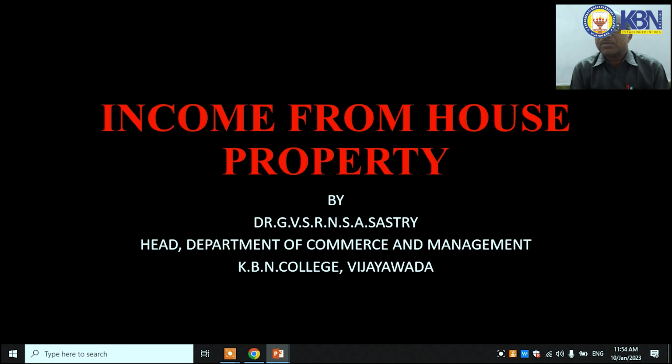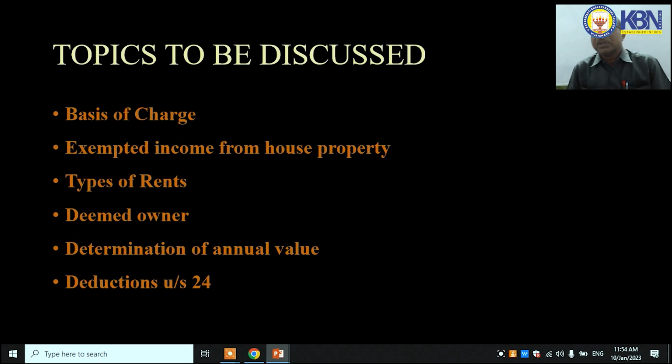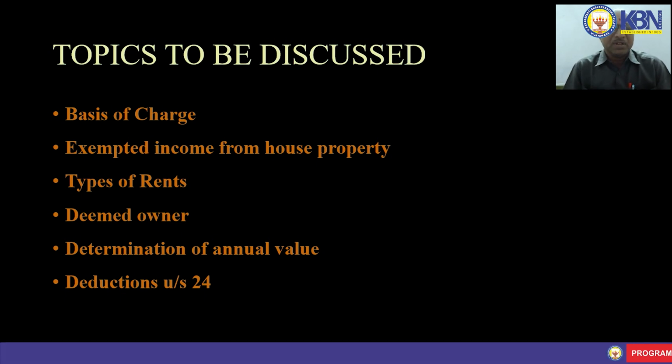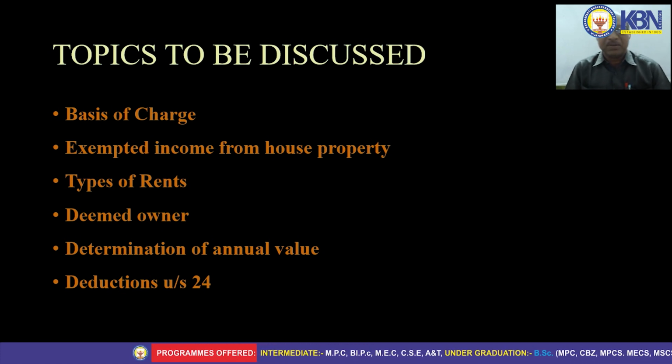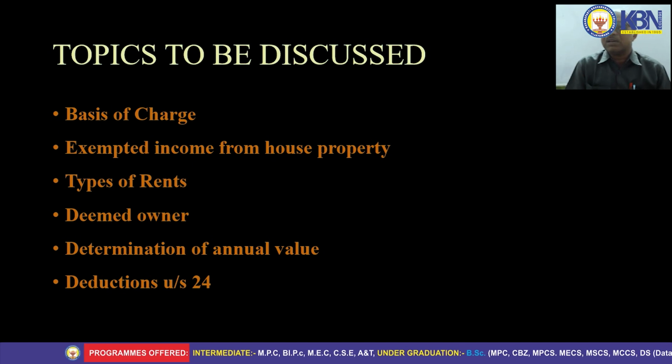Now we are going to discuss income from house property in income tax. Under this chapter, we discuss the following topics. One is basis of charge. Next one is exempted incomes from house property. Next, types of various rents. Next one is deemed owner. Next, determination of annual value, deductions under section 24.